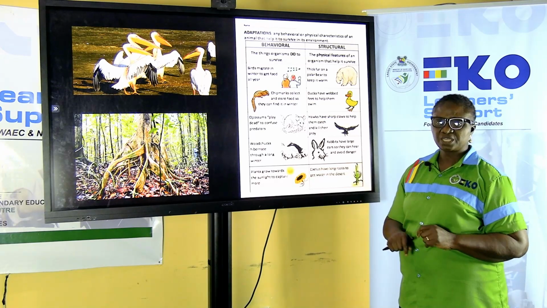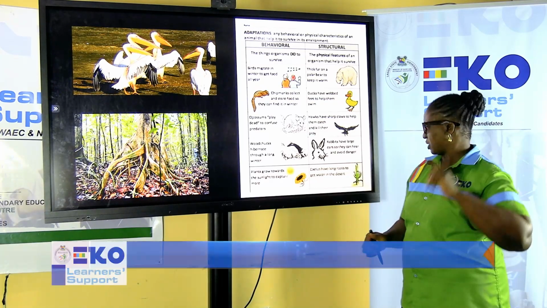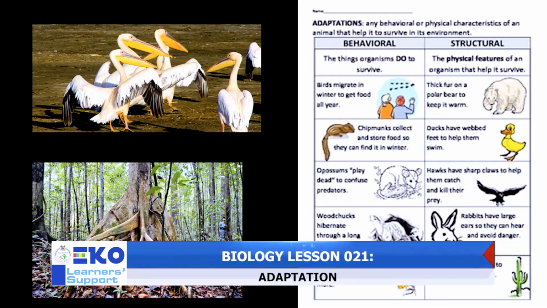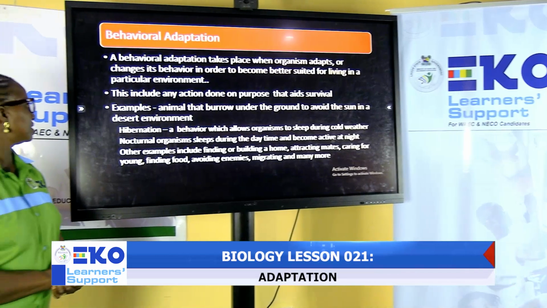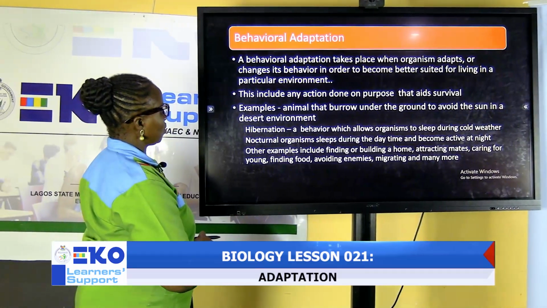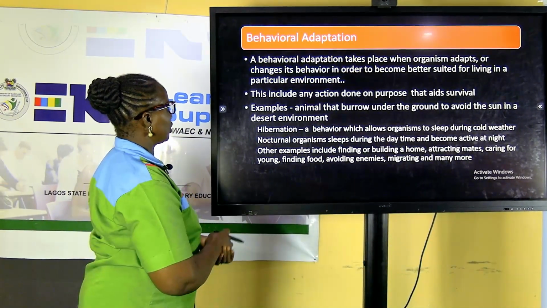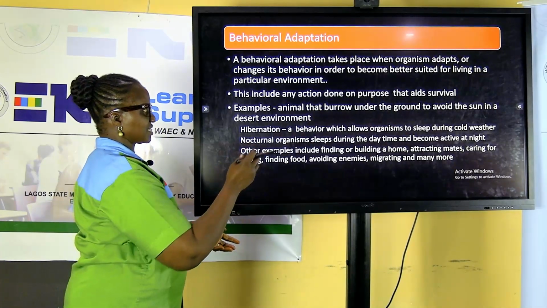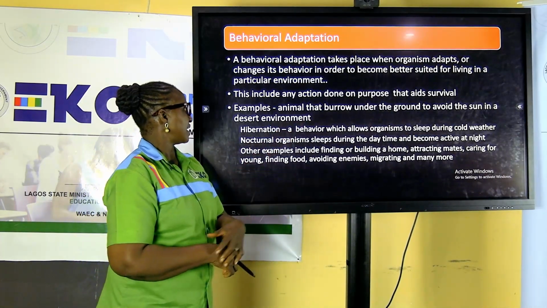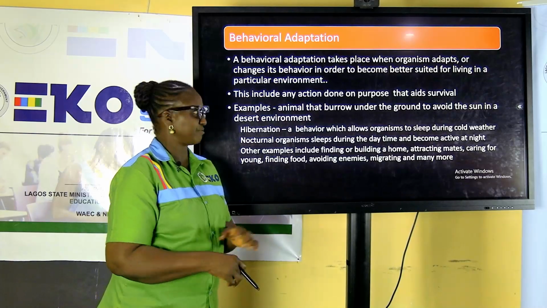The earlobes. It enables it to detect sound from a long distance. And here we have a cactus plant. So when we are talking about behavioral adaptation, we said earlier on that organisms adapt, they change their behavior in order for them to adjust and be settled into an environment that they are living in.